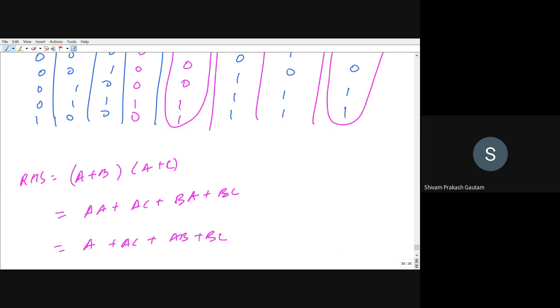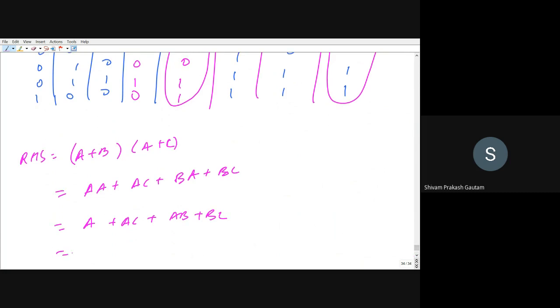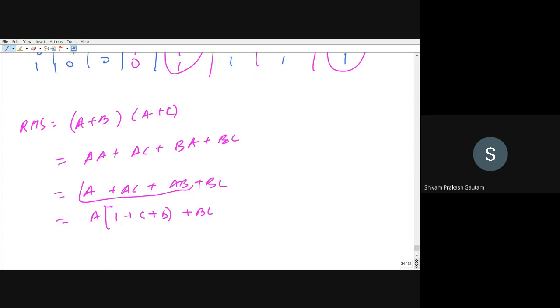So A into A will be A, plus AC plus AB, I have written BA as AB, plus BC. Now I will take A common from the first three terms. So this will be A into 1 plus C plus B, plus BC, right? Now, if anything is added to 1, the final output will be 1 itself. It does not matter whether C or B is 0 or 1, because it is finally added to 1. So the final output will remain 1. So it will be 1 into A, that is A itself, plus BC. So we see LHS is equal to RHS.